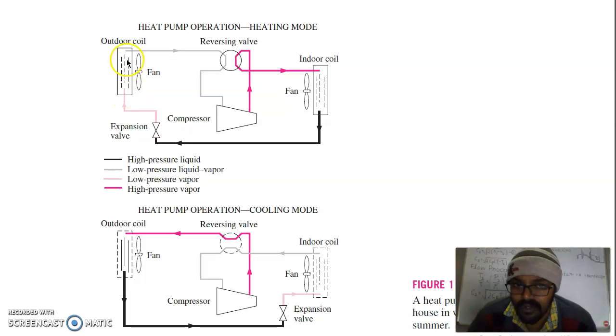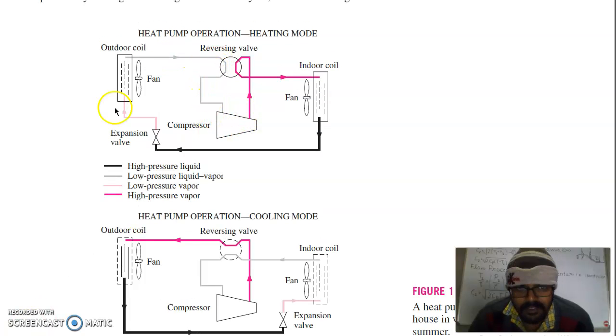Because it is now further cooled, it goes to the outer unit. In this case the outer unit is subjected to the environment, which has a higher temperature than this refrigerant. So heat is transferred from the environment to the refrigerant, and after taking the heat it will go to the compressor and the cycle is completed. So heat is taken from the environment and transferred to the indoor space or house which needs to be heated.